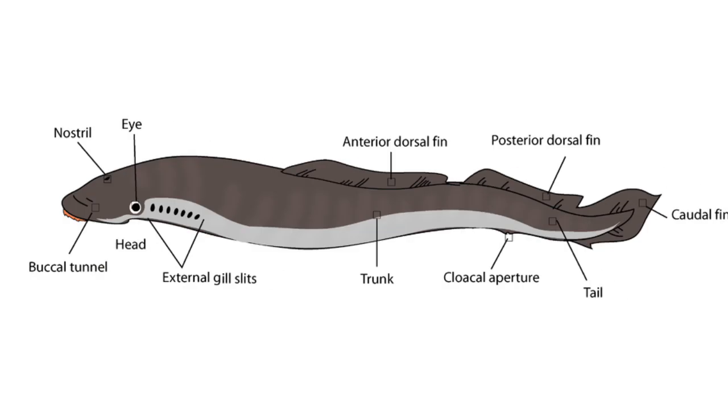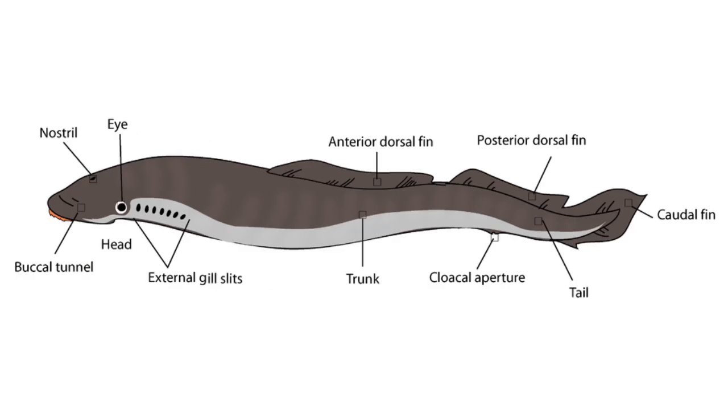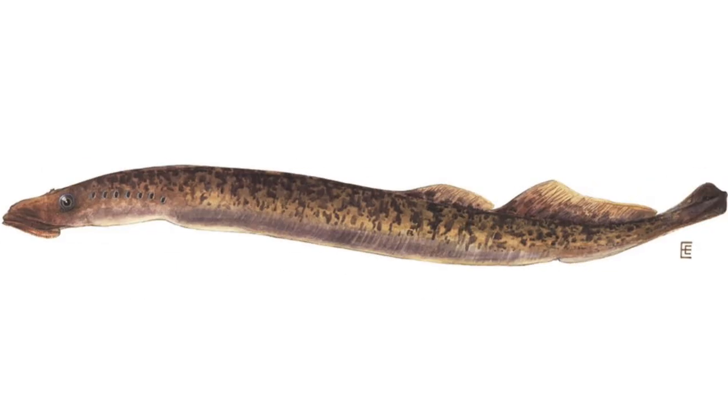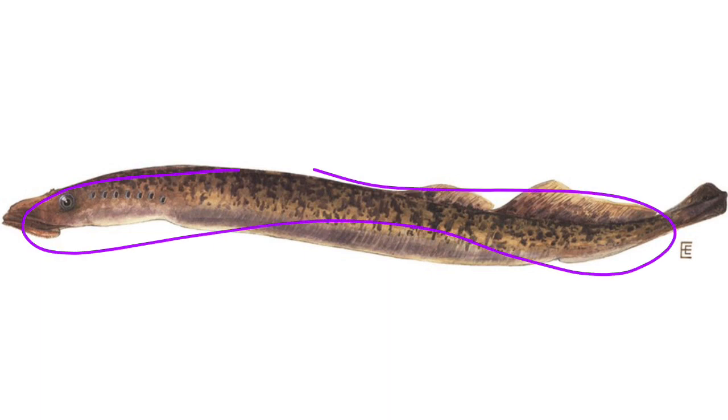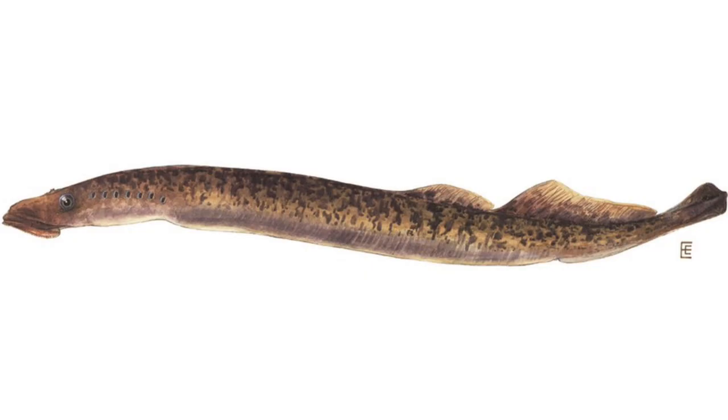Now, their skin is grayish, soft, and slimy, and it is without scales. So this is how they look like. Look at it. Their skin is somewhat grayish, it is soft, and it is slimy. Are you getting me now?